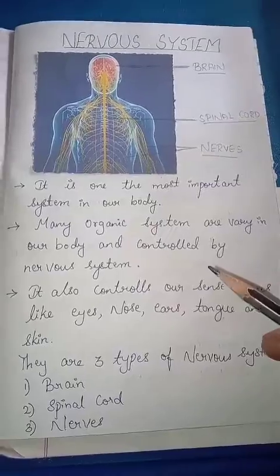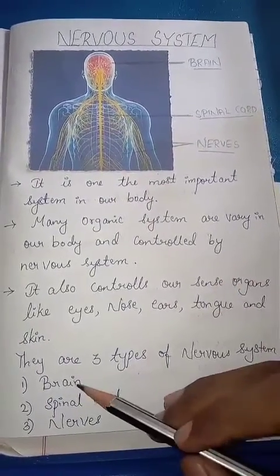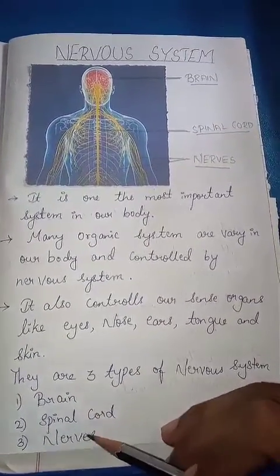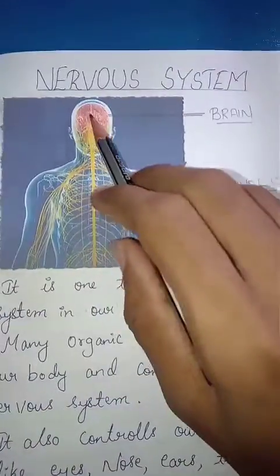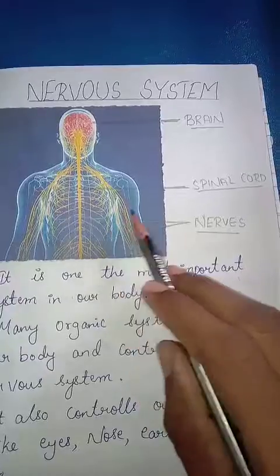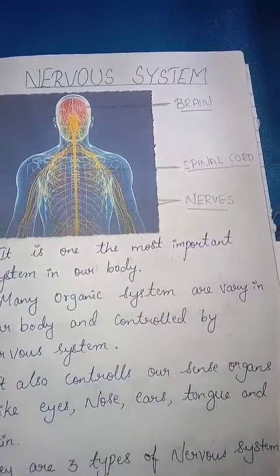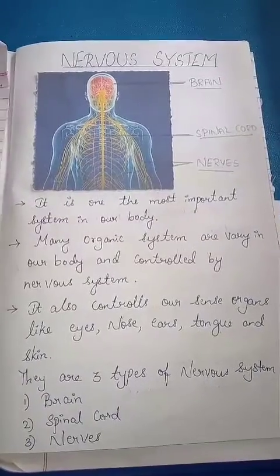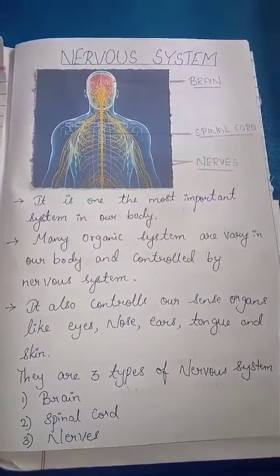In the nervous system, there are mainly three parts. They are the brain, spinal cord and nerves. Let's see in the image now. The brain is the upper part in the nervous system, followed by the spinal cord and nerves. Let's learn the three parts of the nervous system in detail.